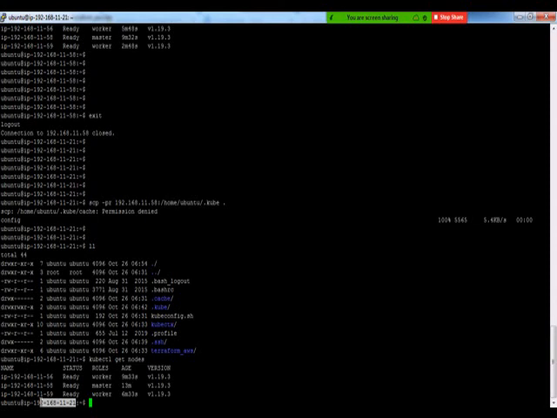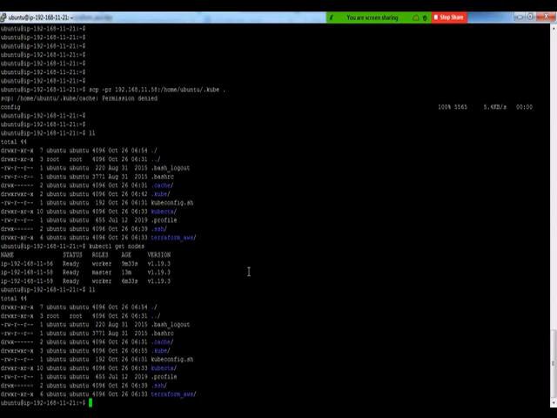This could be done on my local laptop, but due to bandwidth constraints, I'm doing it on a jump box, which is again external to the Kubernetes cluster. But you can still do that on your local laptop and point it to the Kubernetes cluster as well. So far we have got the Kubernetes cluster working.